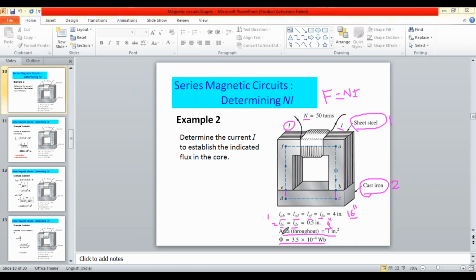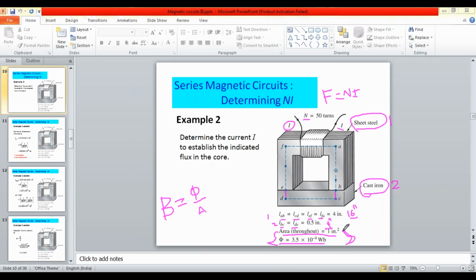So from these two values you can calculate the flux density, B is equal to phi by A.